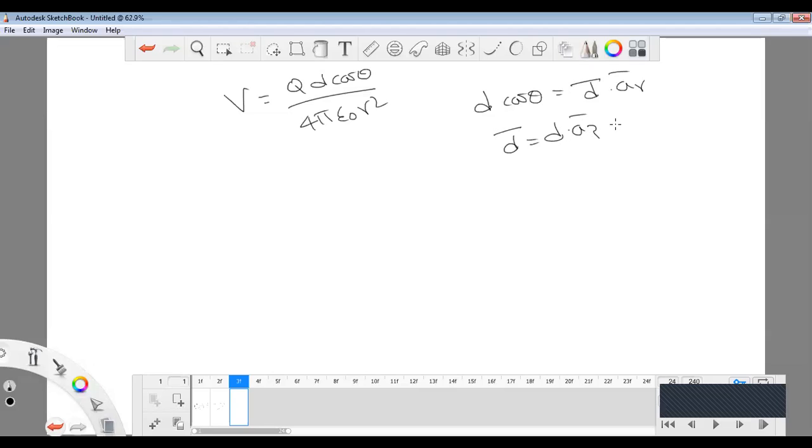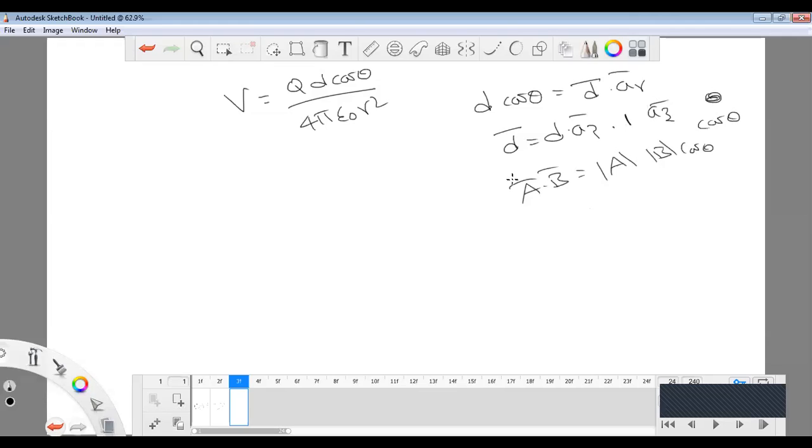What about the ar value? The magnitude of ar is always 1. The angle between them is theta; when it is parallel to the z axis the angle is 0, and when there is an angle, it becomes theta. Simply, A dot B equals magnitude of A, magnitude of B, cos theta.